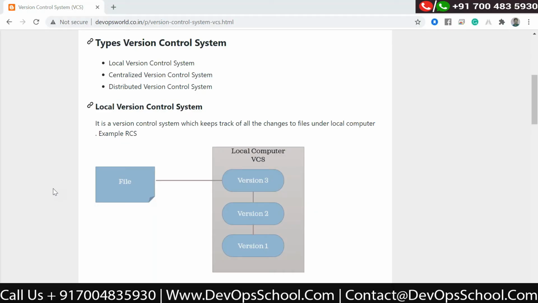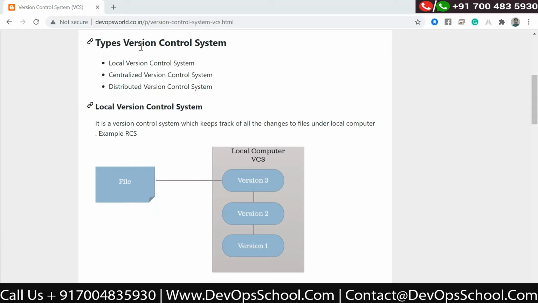Okay, it is not for the global. Means, if you have your local copy of the project, and in the local copy you are making some changes, and you want to maintain the version of each and every change on your local system only, then you use the local version control system.